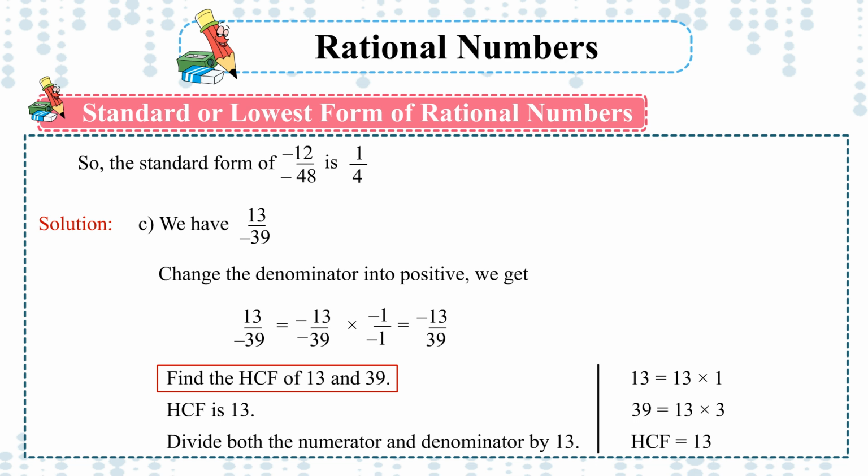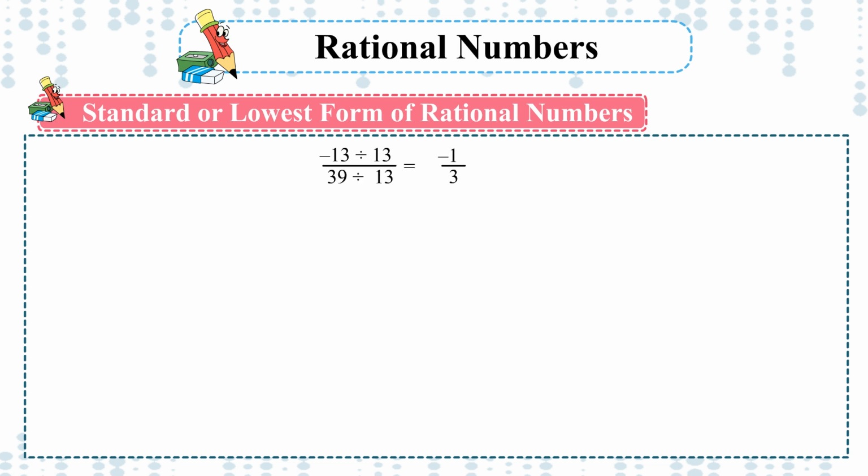Find the HCF of 13 and 39. HCF is 13. 13 is equal to 13 multiply 1. 39 is equal to 13 multiply 3. Divide both the numerator and denominator by 13. Minus 13 divided by 13 upon 39 divided by 13 is equal to minus 1 upon 3. So, the standard form of 13 upon minus 39 is equal to minus 1 upon 3.